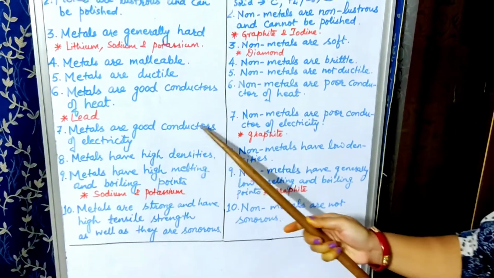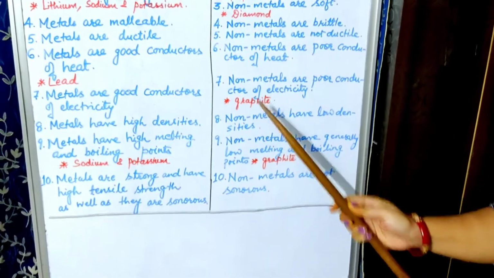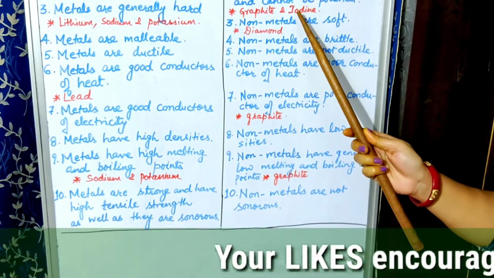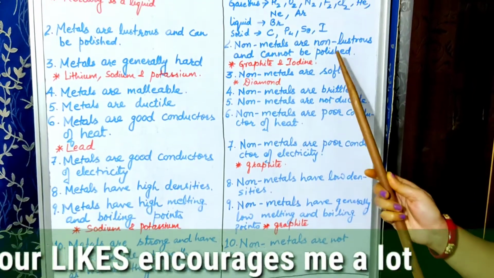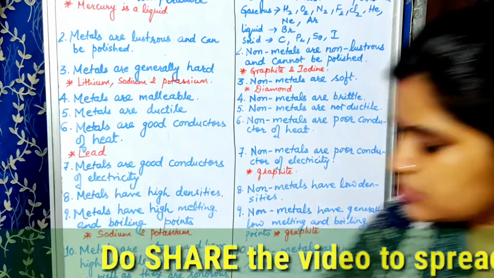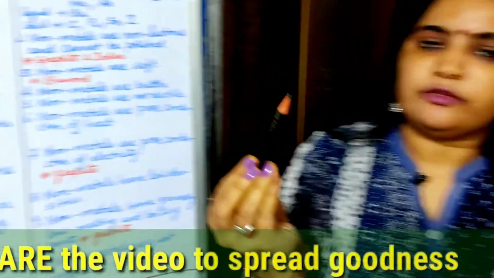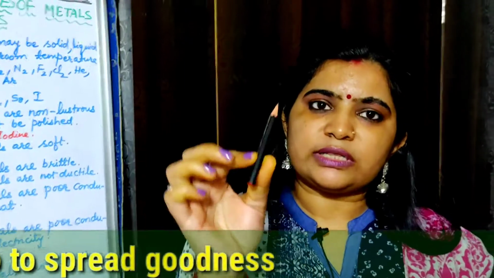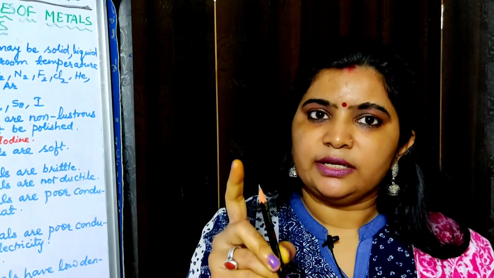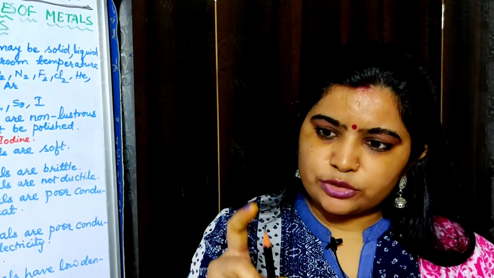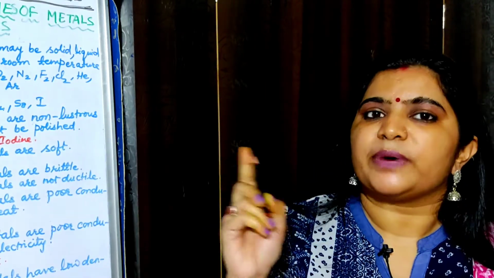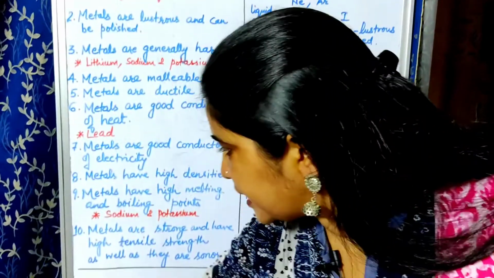Seventh point, metals are good conductors of electricity. Okay, however, non-metals are poor conductors of electricity. Children, as you have seen here in second point, that graphite has the tendency to be lustrous. Similarly, here also graphite is a good conductor of electricity. Means through this pencil lead, if you remove all the wooden part of this pencil, you can make a battery, or you can transfer electricity through this lead also. This is the graphite, and through graphite electricity easily passes. So this is a good conductor of electricity.